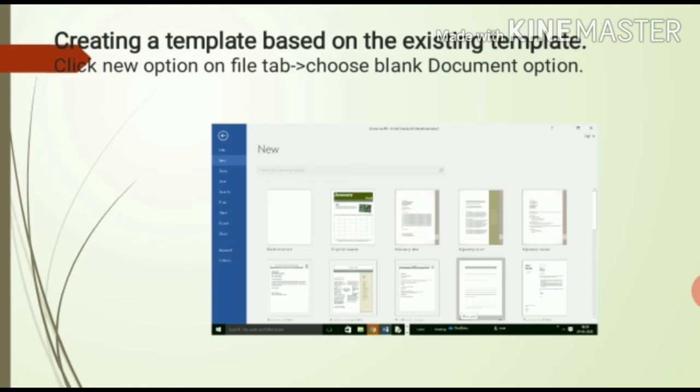First you just have to click on a particular template that I already told you. Suppose we are taking the calendar or any resume, you just have to click on that, and according to the text already given here, you have to make the amendments, meaning you just have to change your values. Whatever name you have, whatever values you have, you just have to specify that also, then it will appear according to your choice, and you have to save all the things, right? This is what we can say, templates based on the existing templates, right?